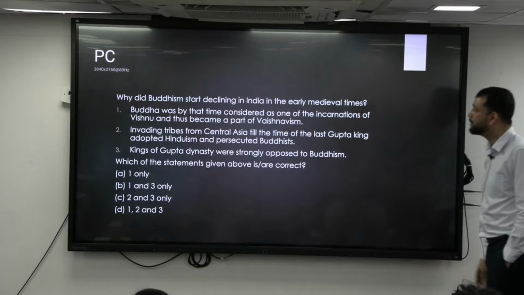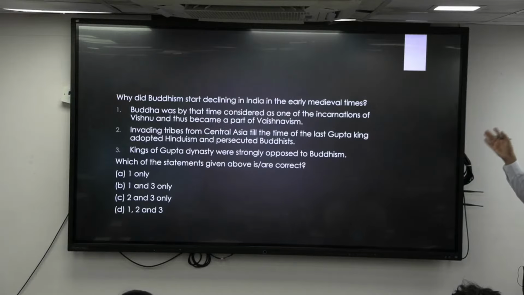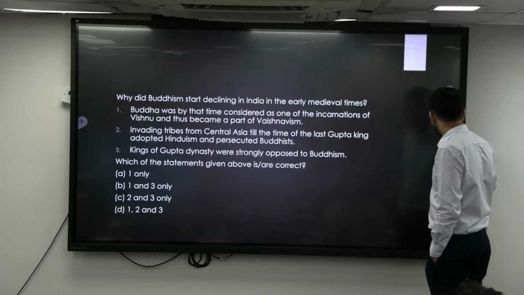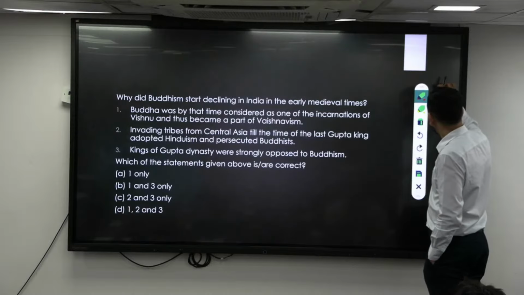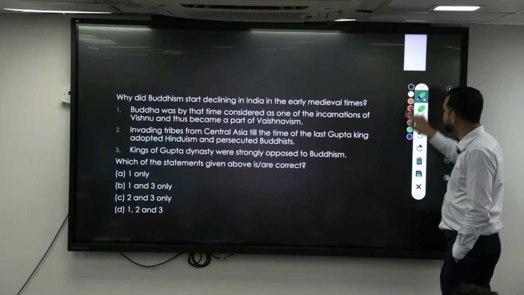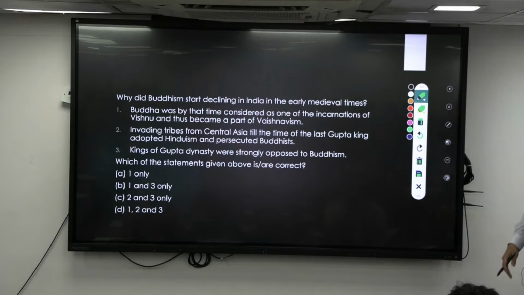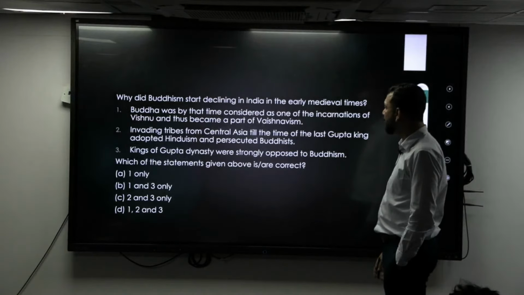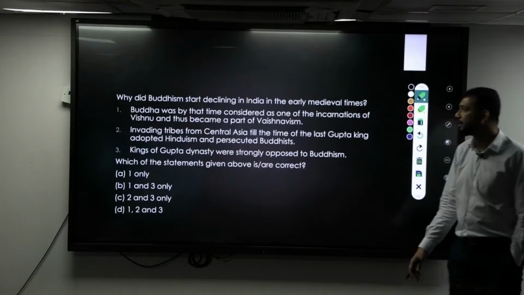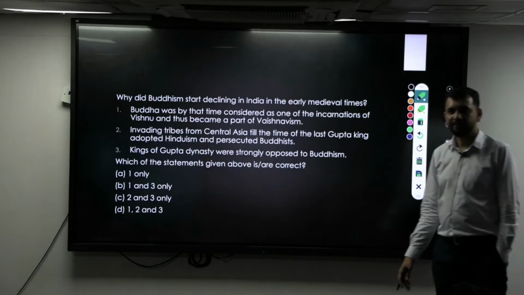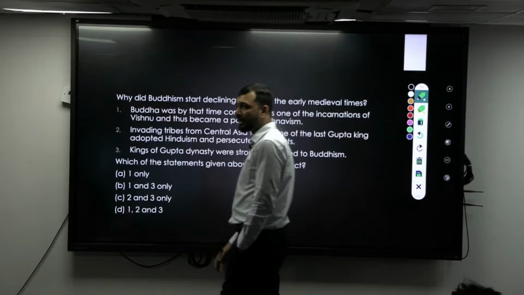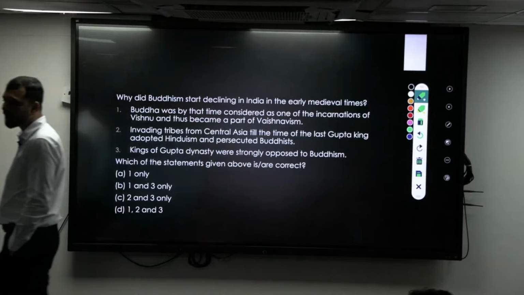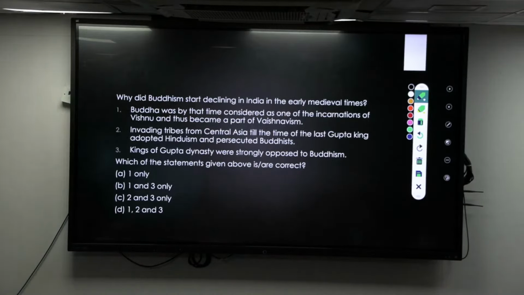Right. Now, why did Buddhism start declining in India in early medieval times? In entire India, that we are talking about. By that time Buddha was considered one of the incarnations of Vishnu. Yes, under the Bhagavata Purana, Buddha has become the 9th avatar of Vishnu. Who is the 10th avatar? Kalki, who is yet to come.